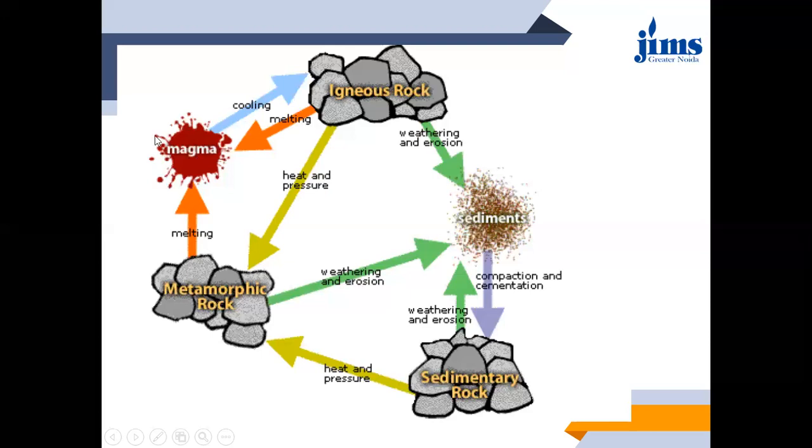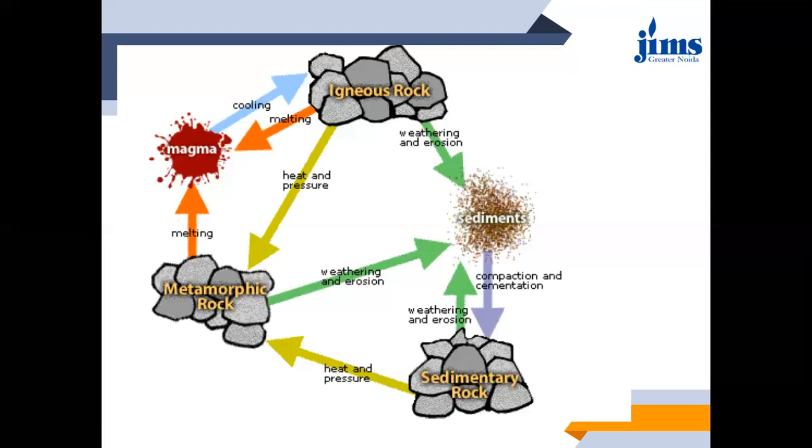It has to go through certain intermediate level. For example, if metamorphic rock is converting into igneous rock, then the intermediate level is what? The intermediate level is creation of magma. Okay, and similarly, if igneous rock wants to get converted into sedimentary rock, then what will happen? What is the intermediate level in this? In this case, the intermediate level is sediments. Okay, first it will be forming into sediments, then it will be giving rise to sedimentary rock.